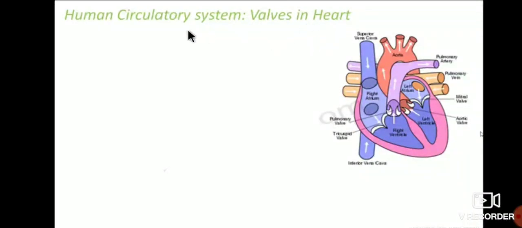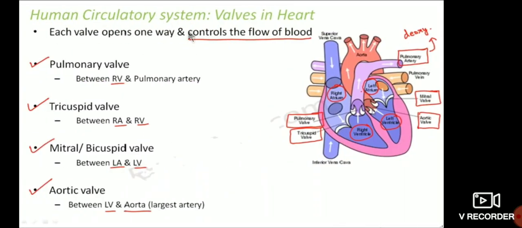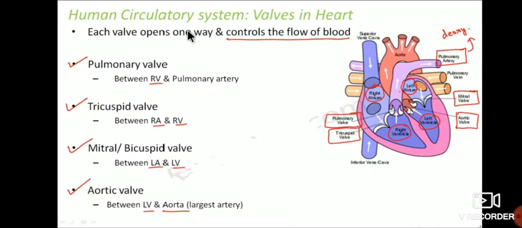Valves in the heart. We were already told that there are valves present in the heart, so we are going to study what that means. See here, human circulatory system, valves in the heart. Each valve opens one way and controls the flow of blood. That means valves open only in one direction, so if blood enters on one side, it should go out on the other side.